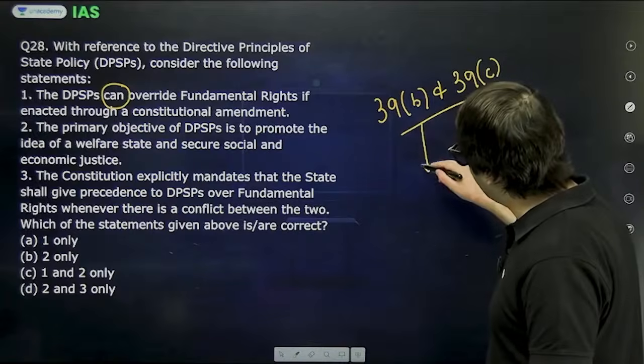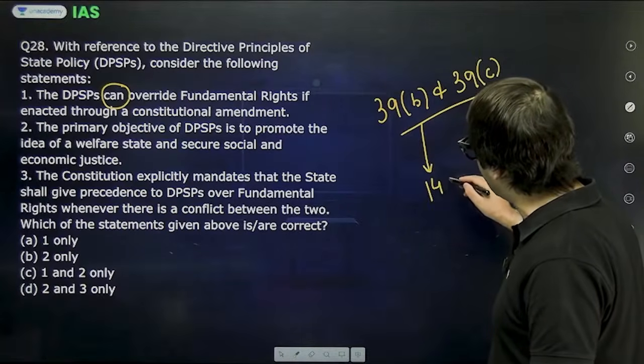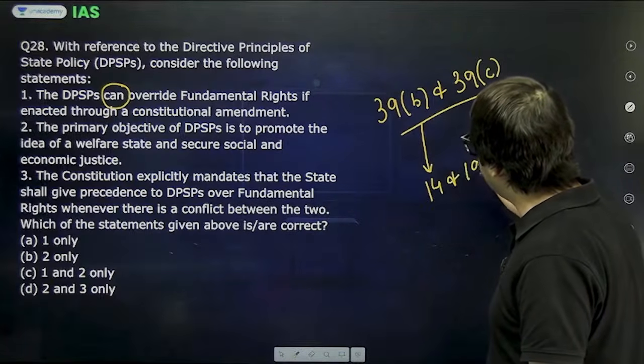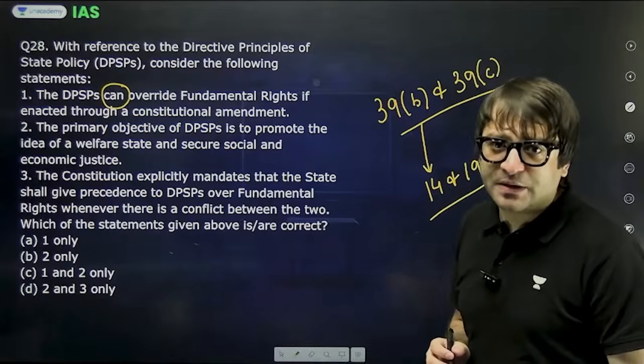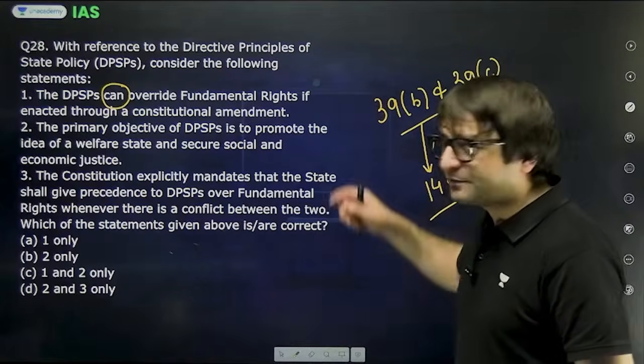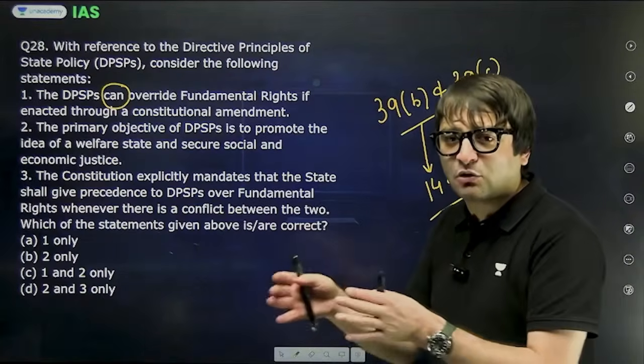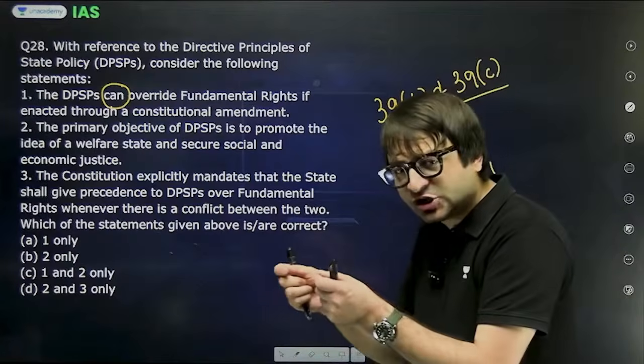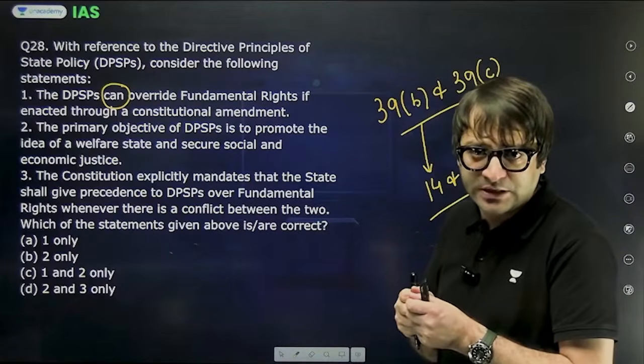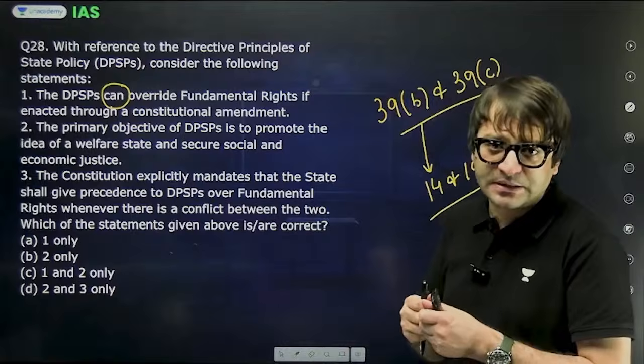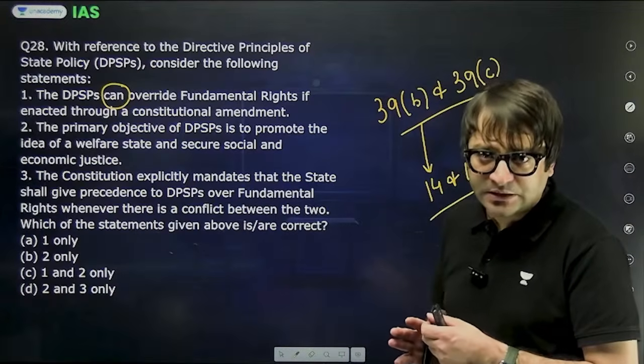And they have superiority over Articles 14 and 19. Which primarily means that if you enact a law through a constitutional amendment to give effect to DPSPs, it can even override fundamental rights.